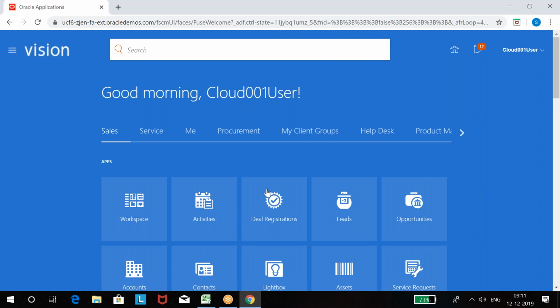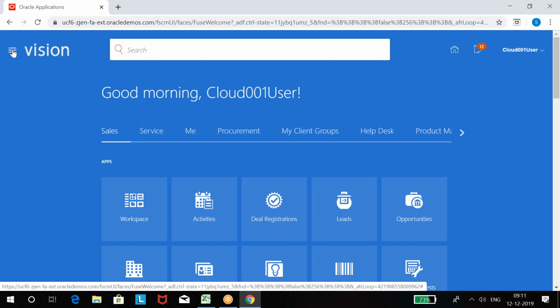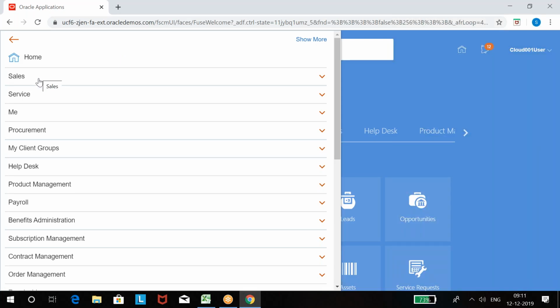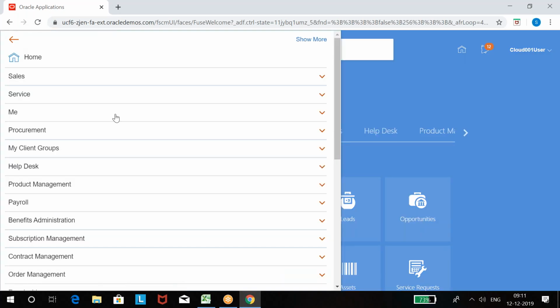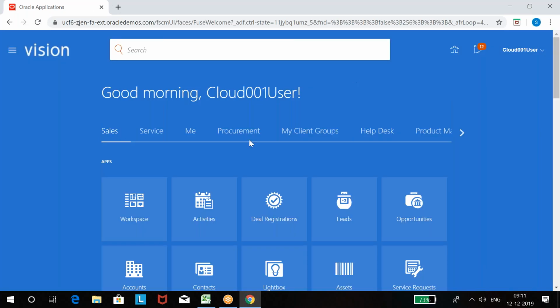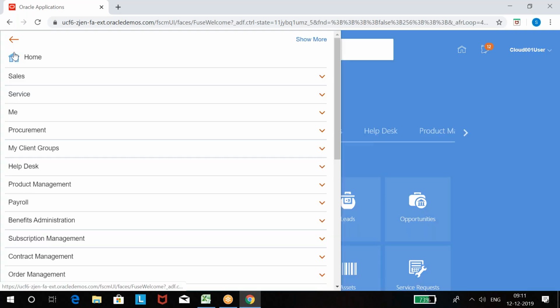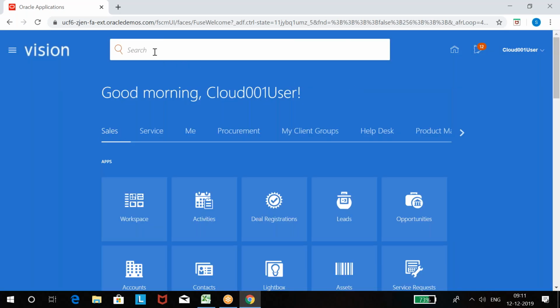And whatever you are seeing on the home page as the Springboard, the same thing you can access from the navigator also. There is no difference between here or here. Okay, and anything you want to search, you can search from here.